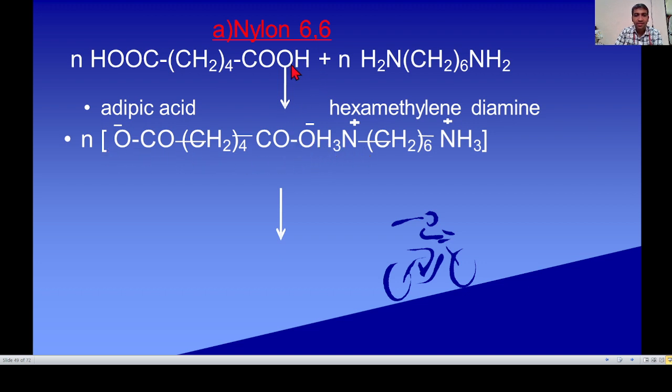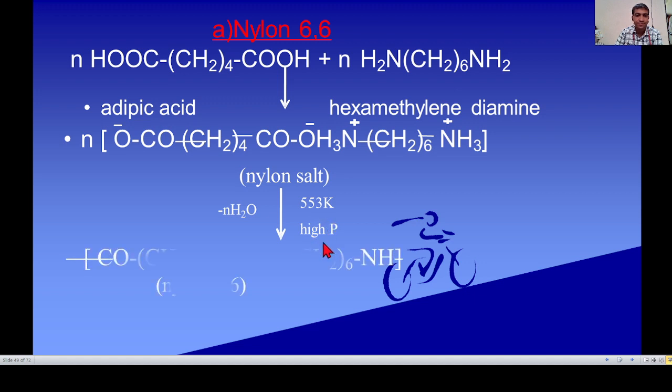This is a salt, the nylon salt. The acid donates H+, the base accepts H+ to form the nylon 66 salt. It undergoes elimination of water molecules on heating, at temperature 553 Kelvin and high pressure, to form nylon 66.